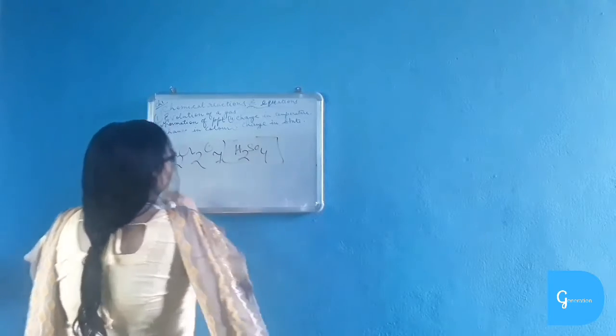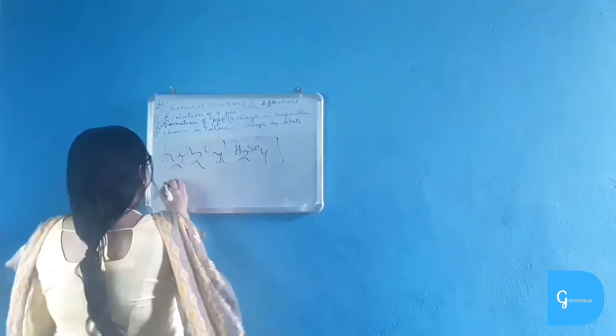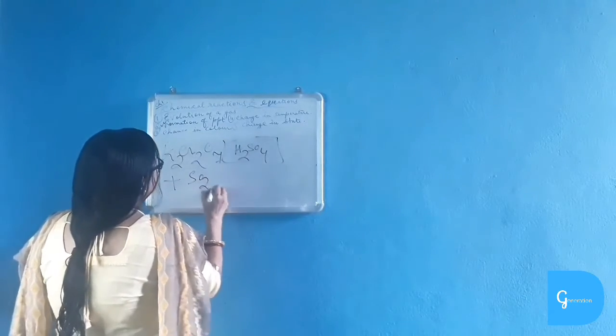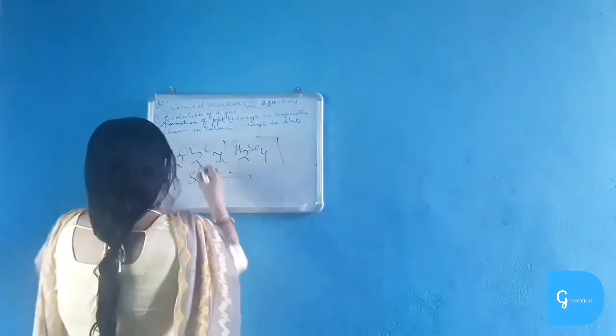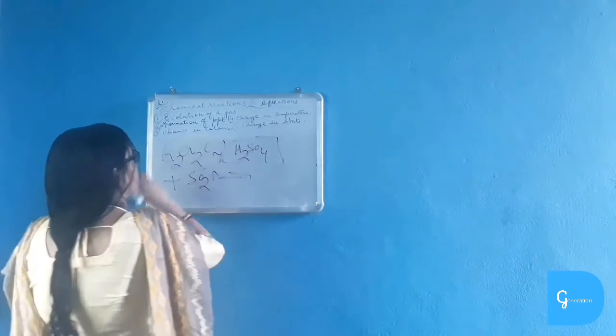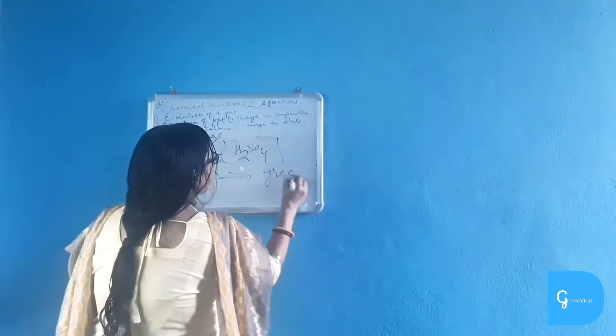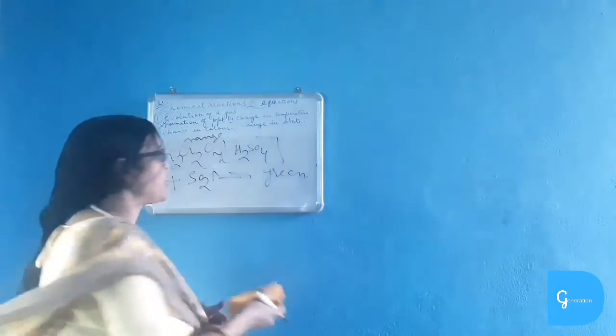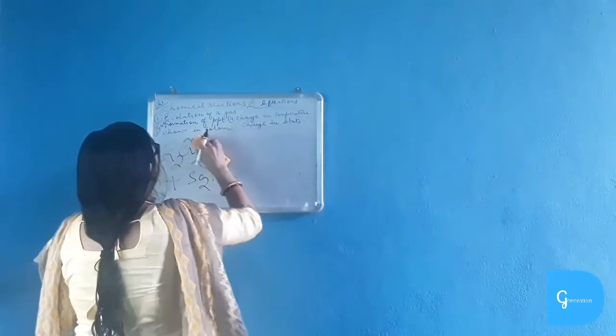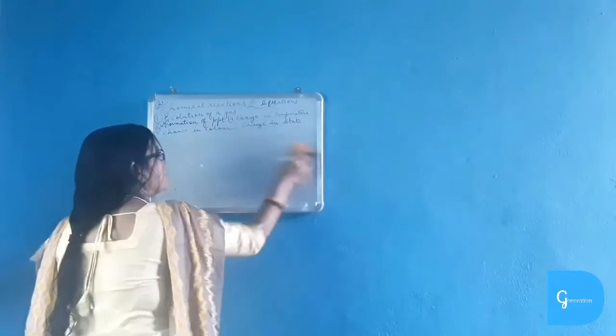Acidified means it is reacted with acid and is passed through sulfur dioxide gas. Then what happens? This is orange in color, and this orange color changes to green. So there is change in color. And most important example, and this is the most